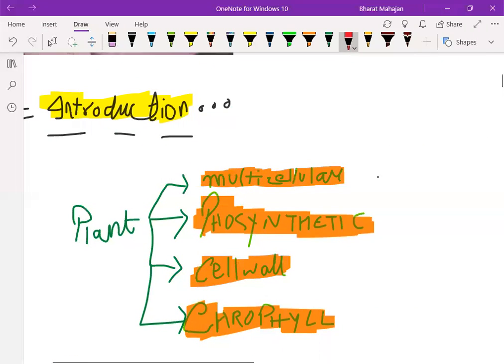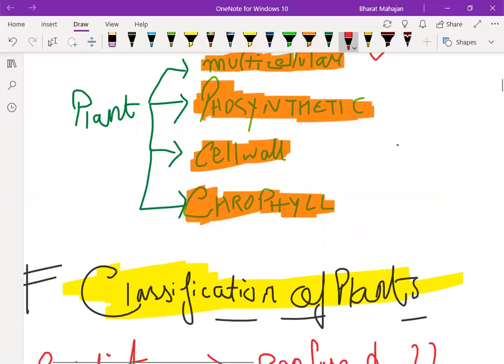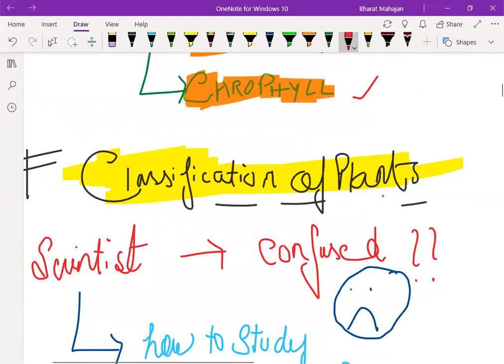So plants are multicellular, made up of more than one cell. Plants are photosynthetic, and can prepare their own food. Plants have a cell wall, and plants have a pigment, that is chlorophyll, to absorb sunlight to make their own food. Now, classification of plants, which is the second topic.